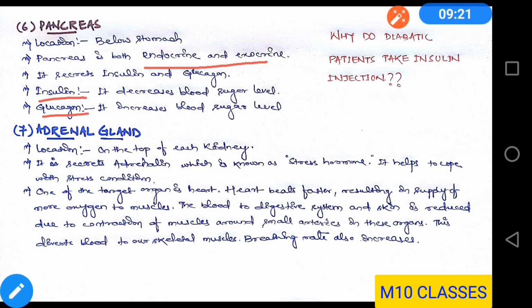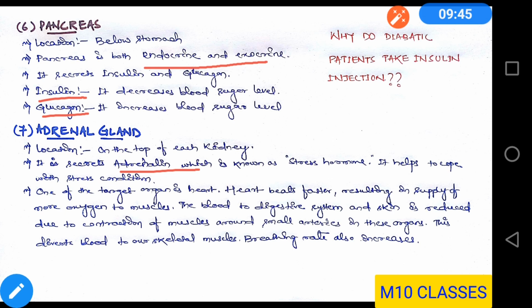Next, adrenal glands. Their location is on the top of each kidney. That means there are 2 adrenal glands, one on the top of each kidney. It secretes adrenaline hormone, which is also known as the stress hormone. As the name suggests, it helps to cope with stress conditions.